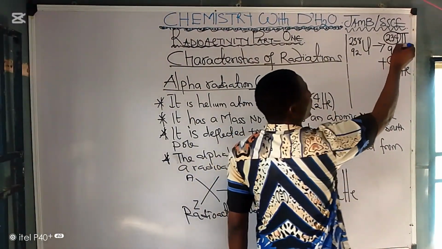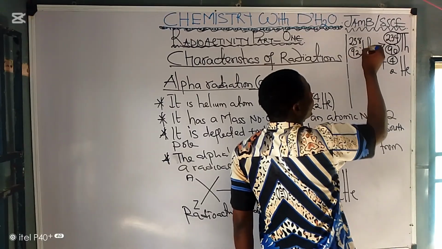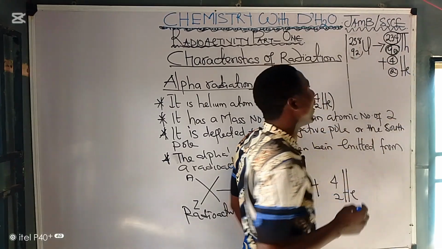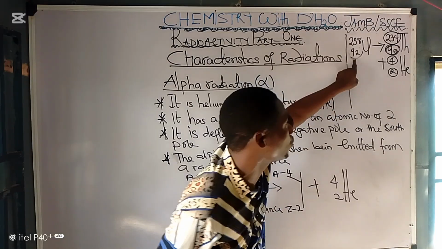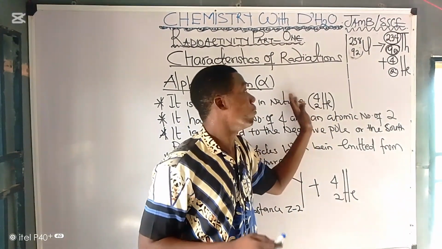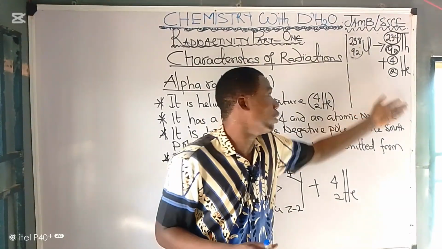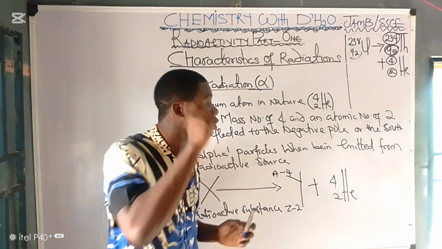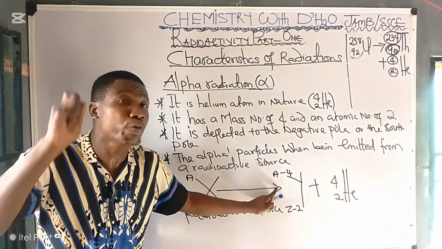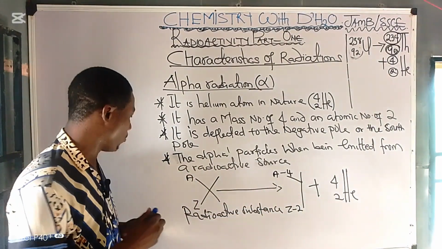When you add the atomic numbers, you have 92. That gives you the same substance. So the sum of the masses on the left hand side must be equal to the sum of the masses on the right hand side. So when a particle emits alpha, you remove 4 from the mass number and remove 2 from the atomic number.